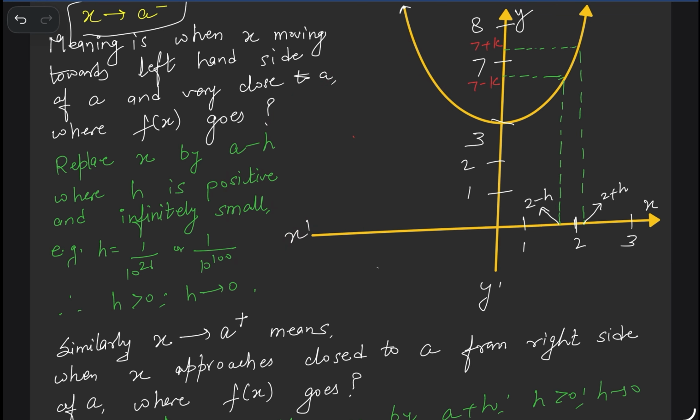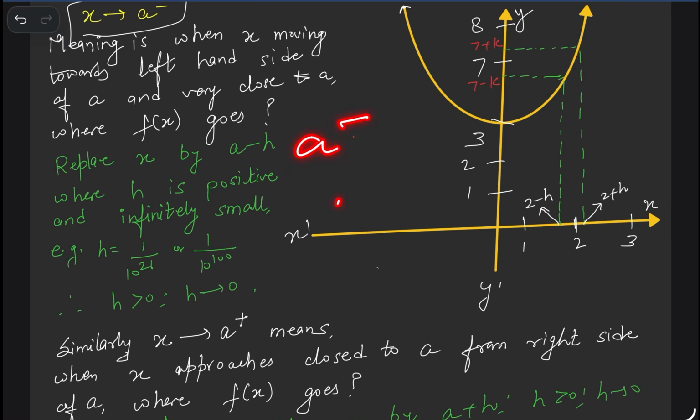So try to find the limit at 2. We approach from the left hand side, right? This one is 2, x equal to a equal to 2. If we approach 2 from the left hand side, this is known as 2 minus. If we approach 2 from the right hand side, it is known as 2 plus.